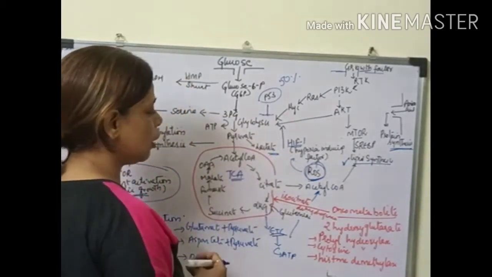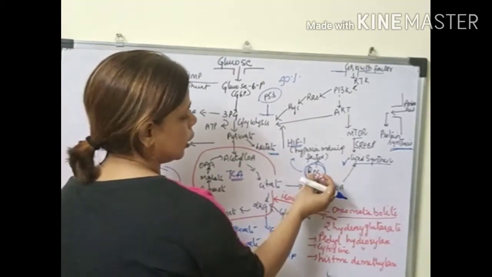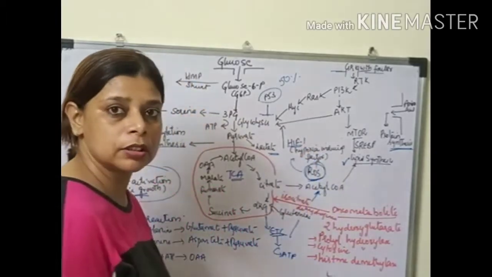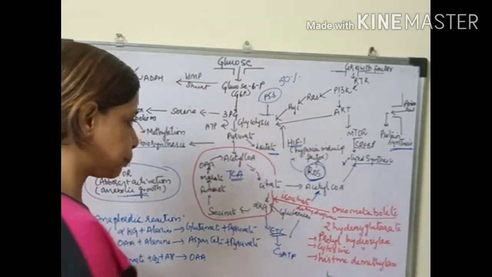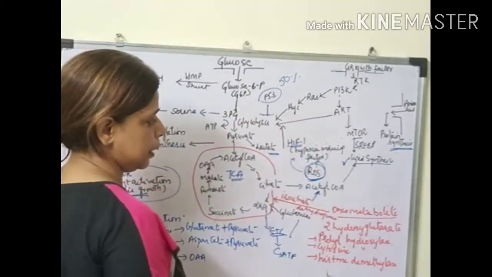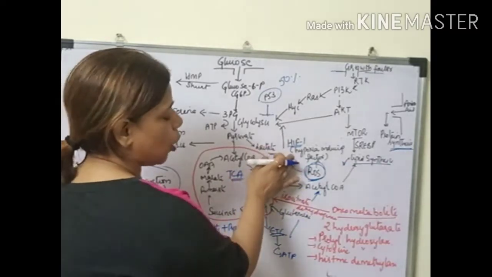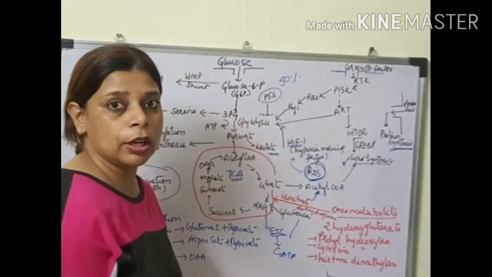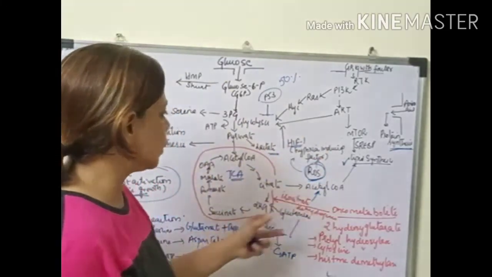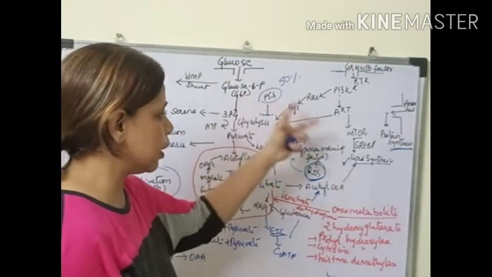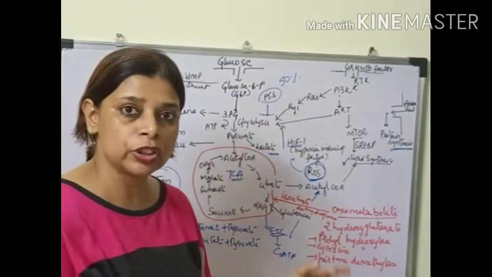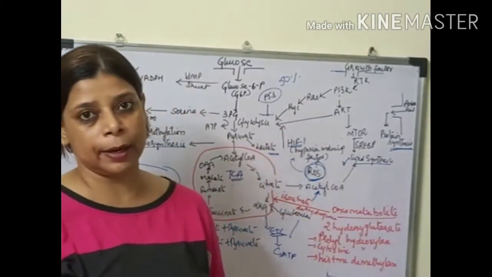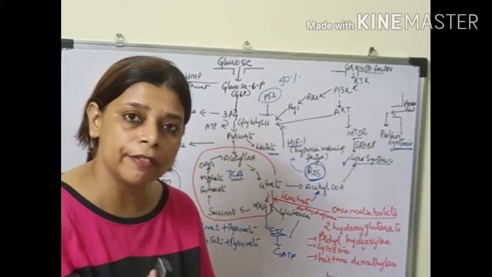Now this high rate of metabolism causes generation of a high amount of reactive oxygen species or reactive nitrogen species, which induces a hypoxia situation, because the rate of metabolism does not match the amount of oxygen supply, as well as the cells are dividing over there.